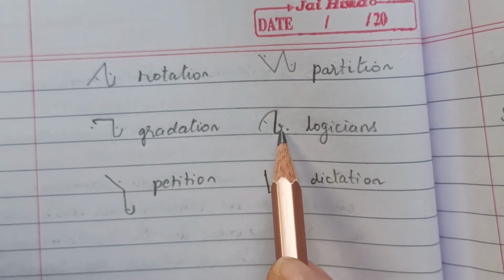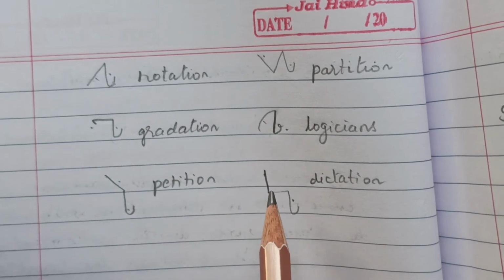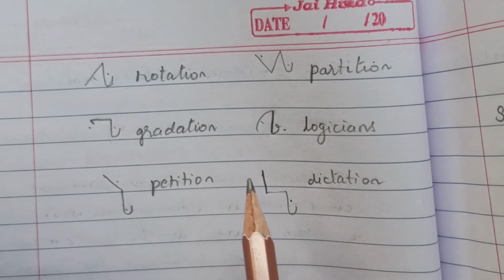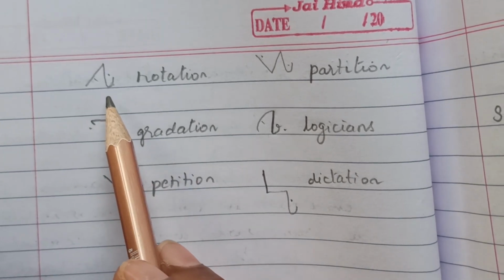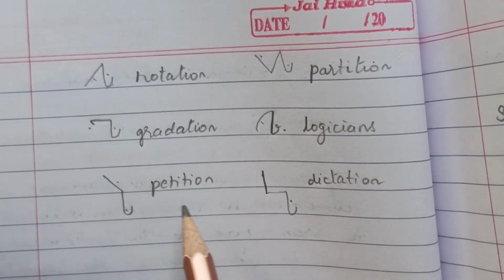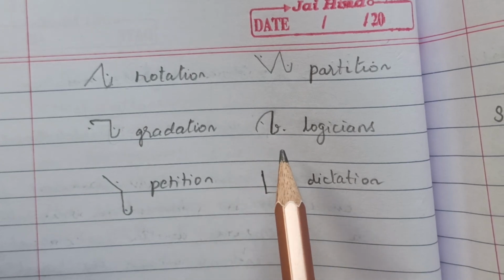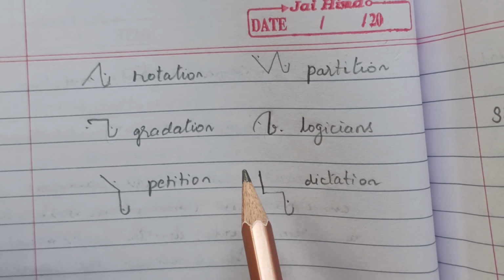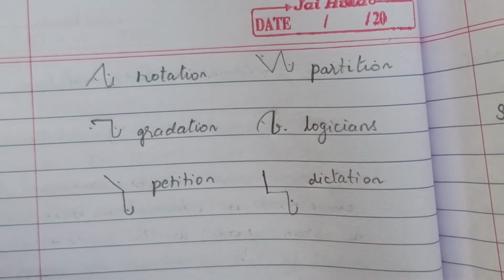Or logicians, petition and dictation. So you can see in all these cases, that is T, D and J, the hook is written on the right side or the right motion.